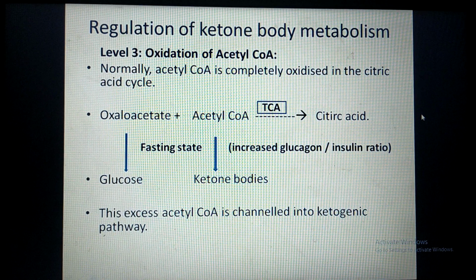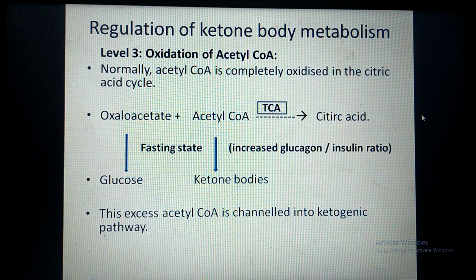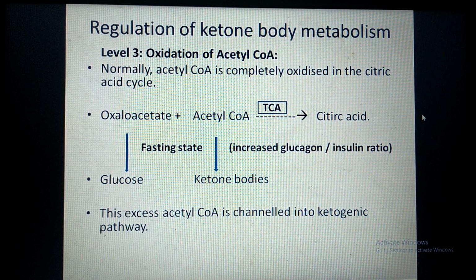In the last level, the oxidation of acetyl CoA is regulated. Normally, all of us know that in the mitochondria, acetyl CoA combines with oxaloacetate and enters the TCA cycle to form citric acid. But in the fasting state, there is an increased glucagon to insulin ratio. Therefore, the oxaloacetate which is available in the mitochondria of the liver cells is diverted to the gluconeogenesis pathway.